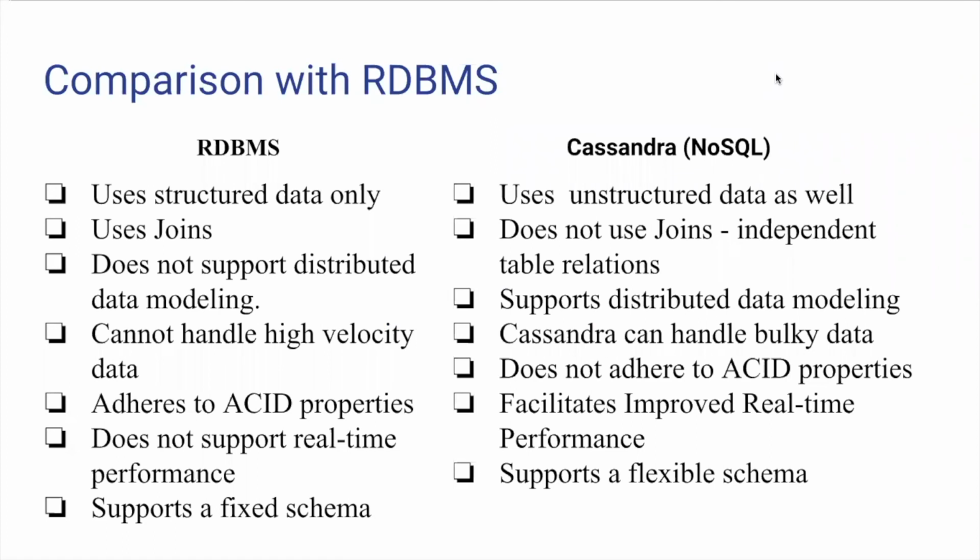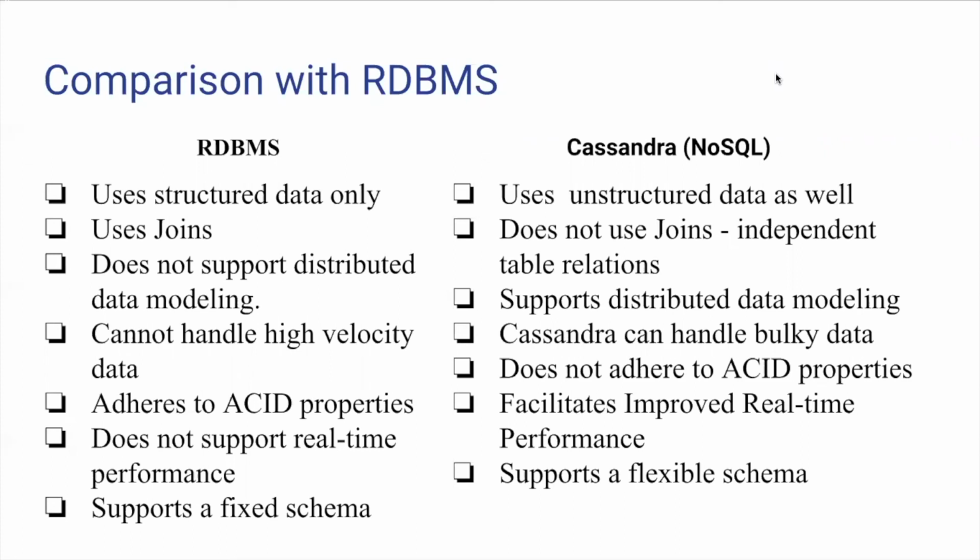Thank you, Aishwarya. So now let's discuss the comparison between RDBMS and Cassandra. As we saw in the application, Cassandra can handle structured as well as unstructured data. However, RDBMS can only handle structured data. Also, RDBMS uses joins, whereas Cassandra does not require joins since the tables and relations are independent.